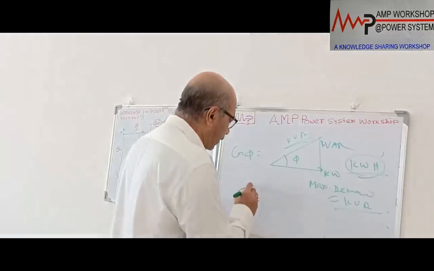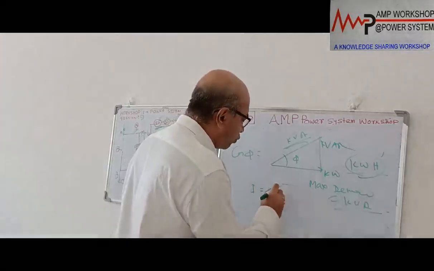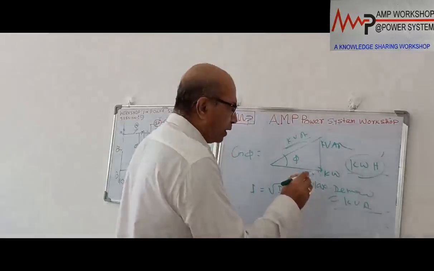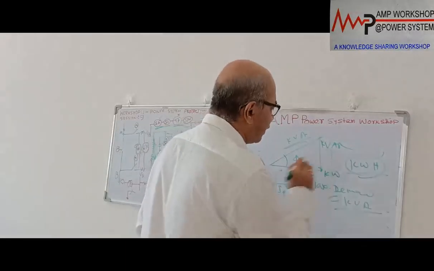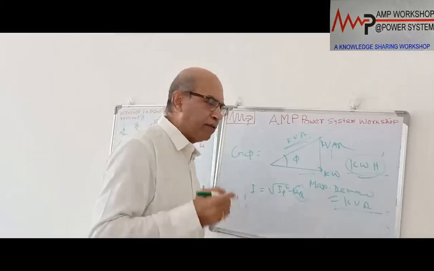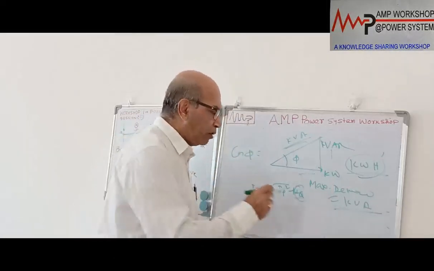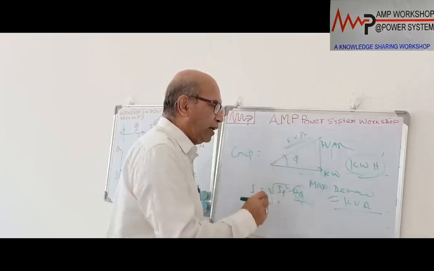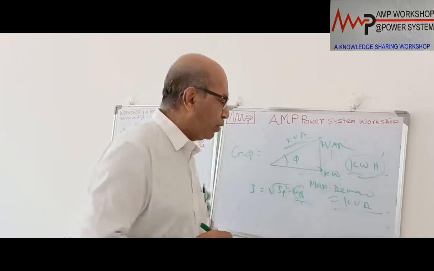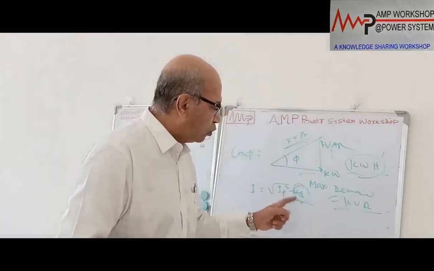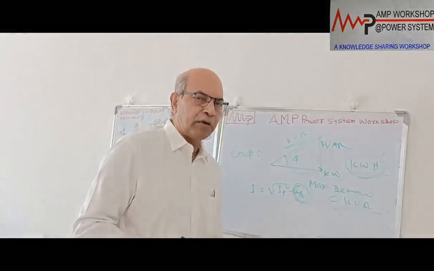I already said that the total current in the line is the square root of active power squared plus reactive power squared. Now kVA has active power as well as reactive power. The reactive power current component is not meaningful power and is not giving any effect. It is only giving unnecessary loss and loading the line with current. Voltage drop will be more. That's why the utility company always tries to make the consumer reduce the reactive power consumption.